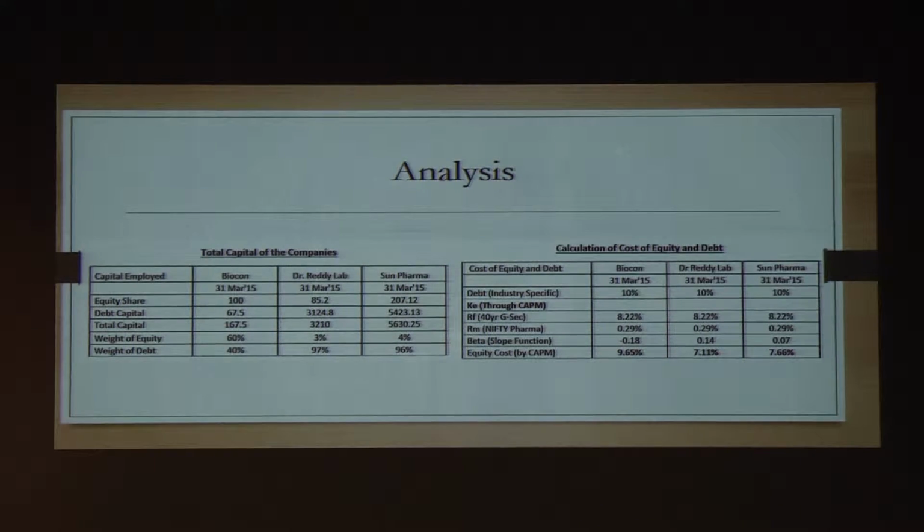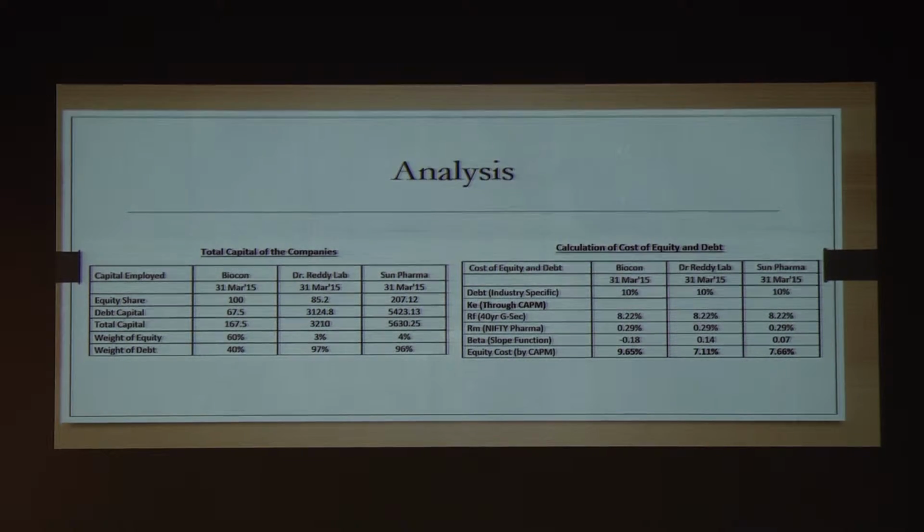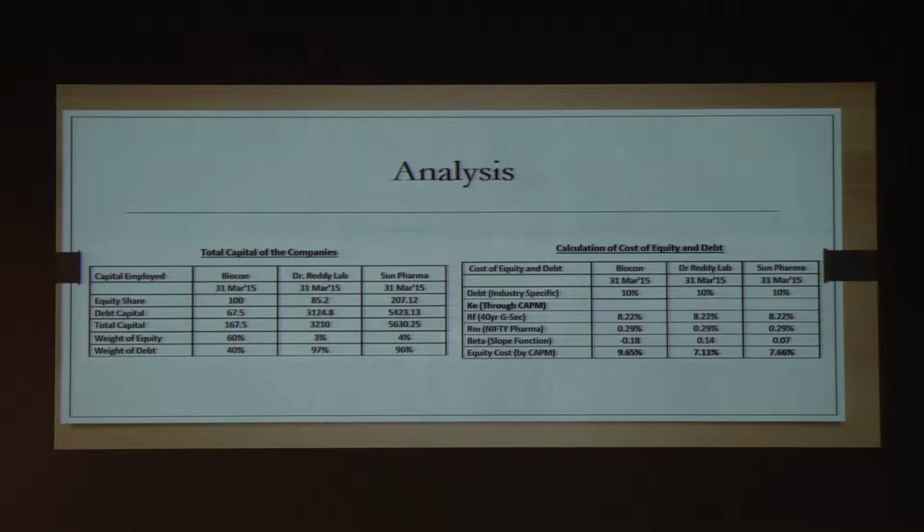If you see in the Indian pharmaceutical sector, the companies just depend on equity capital as well as debt capital. The point to be noted here is that they do not depend on the preference share capital. Then we have taken the equity share capital and the total debt capital, which gave us the total capital. And by using the appropriate formulas, we calculated the weight of equity and weight of debt.